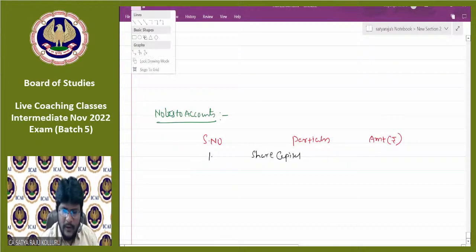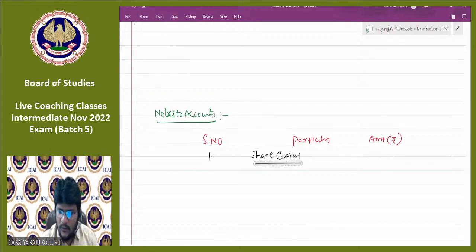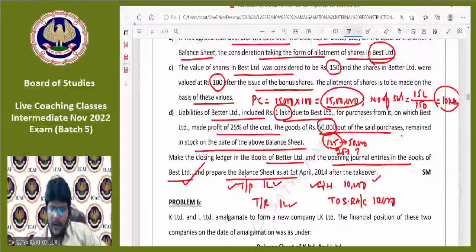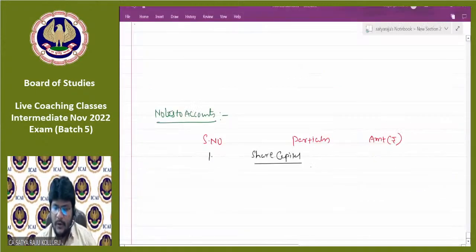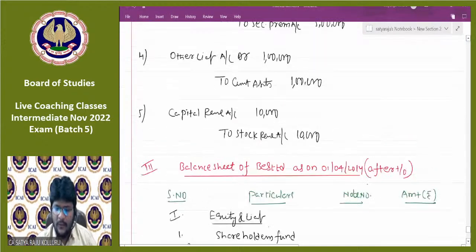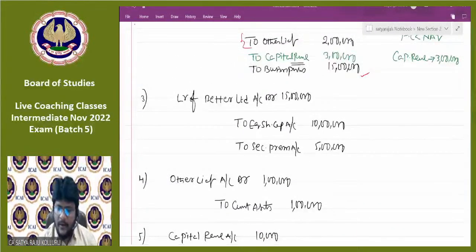So here only one type of shares is there, those are equity shares. Please all of you come to Best Limited. Sir, Best Limited already had 20 lakhs worth of equity shares. Now, in the form of purchase consideration, they issued 10,000 equity shares. If you observe under entry number 3, they issued another 10 lakhs face value of equity shares along with a premium of 5 lakhs.